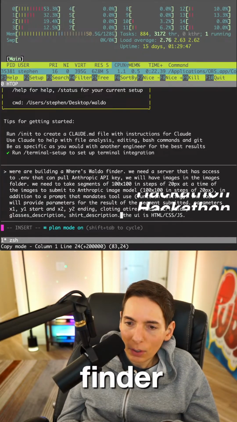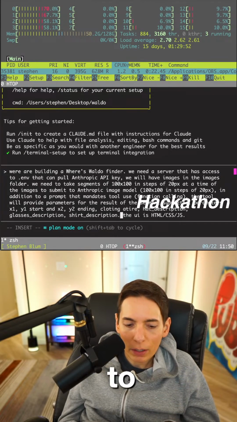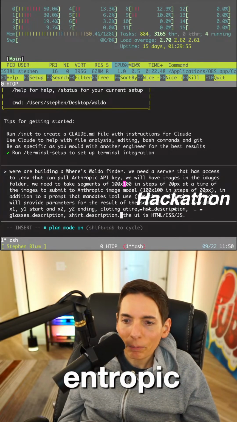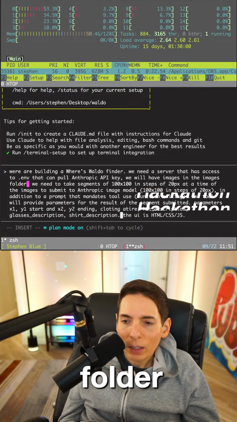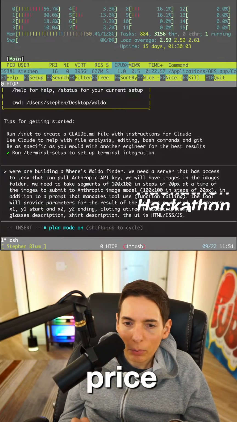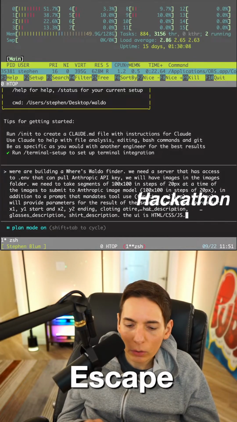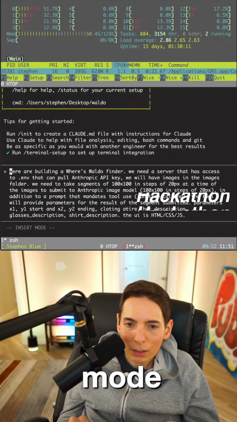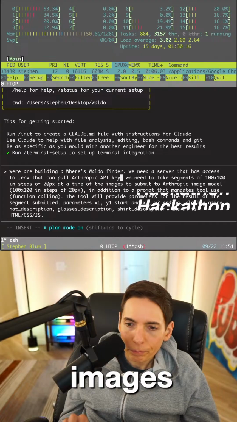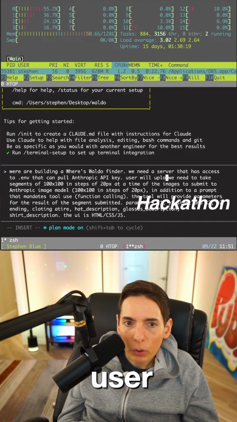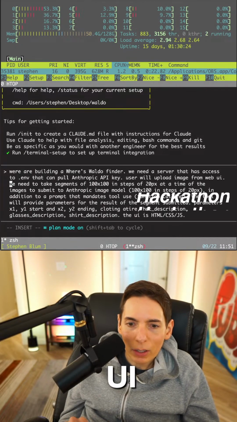Let's go through this with the cursor here. We need a server that has access to a .env file that can pull the Anthropic API key. And we will have images in the image folder. We don't want that part. So let's go up here. Let's escape. Let's go up to normal. Oh, right. This isn't real Vim mode. That's one of the problems. Okay, so we don't need to say images in the image folder. User will upload image from web UI.